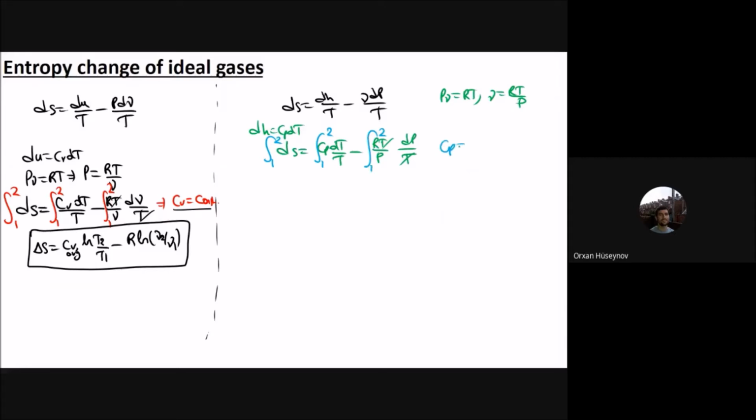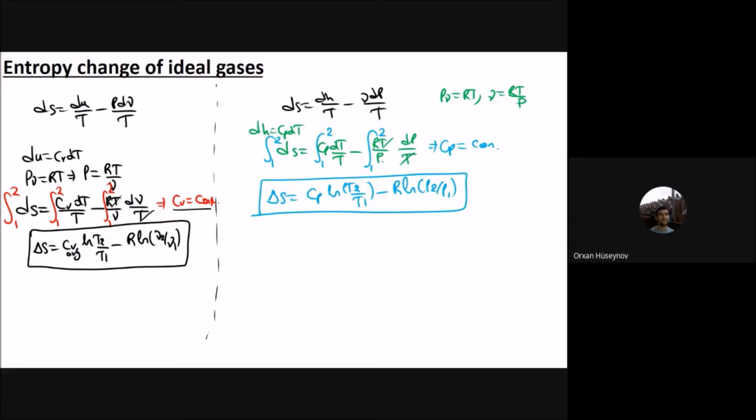And here I will assume that Cp is constant. Again, this is an approximation, and you will have delta S equal to Cp ln T2 by T1 minus the second part, R multiplied by ln P2 by P1. This is the second.